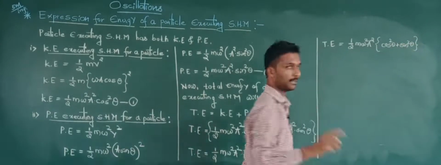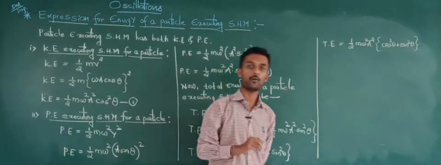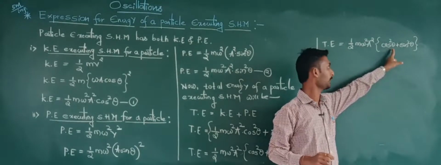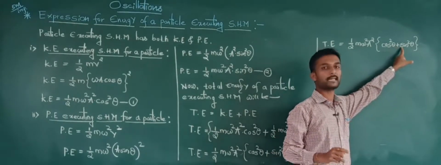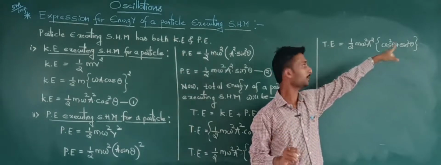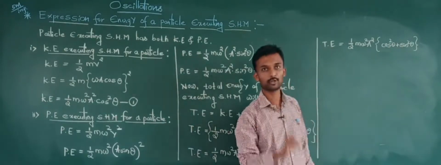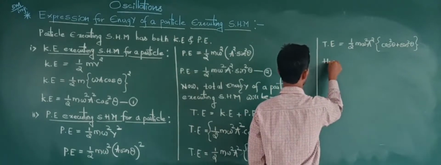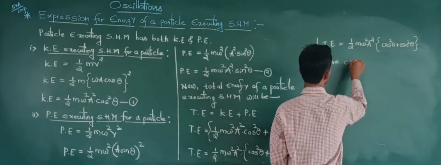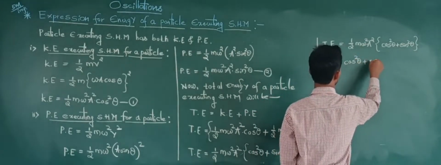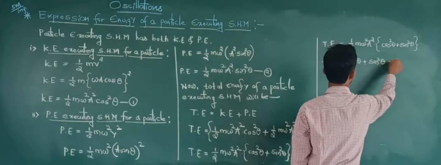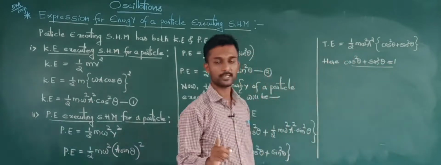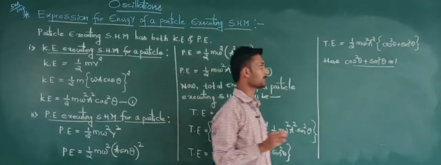Now by the standard mathematical form, according to trigonometry, or you can say allied angles, cos square theta plus sin square theta, there is an identity in mathematics. Cos square theta plus sin square theta is equal to 1, or sin square theta plus cos square theta is equal to 1. This is the standard form as far as trigonometry is concerned.